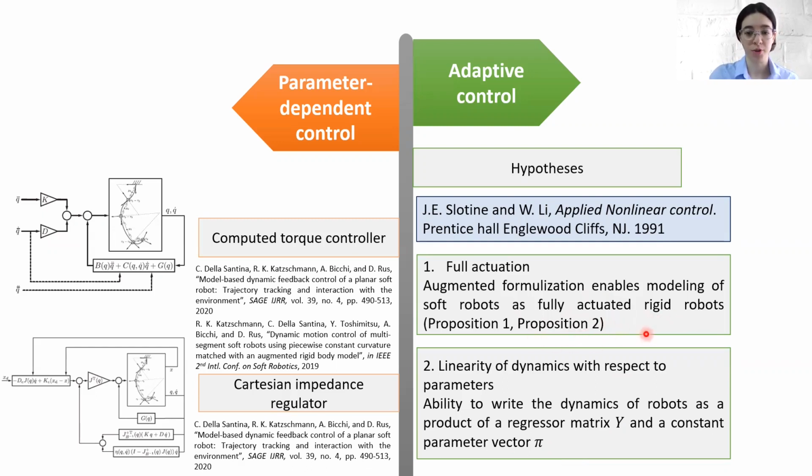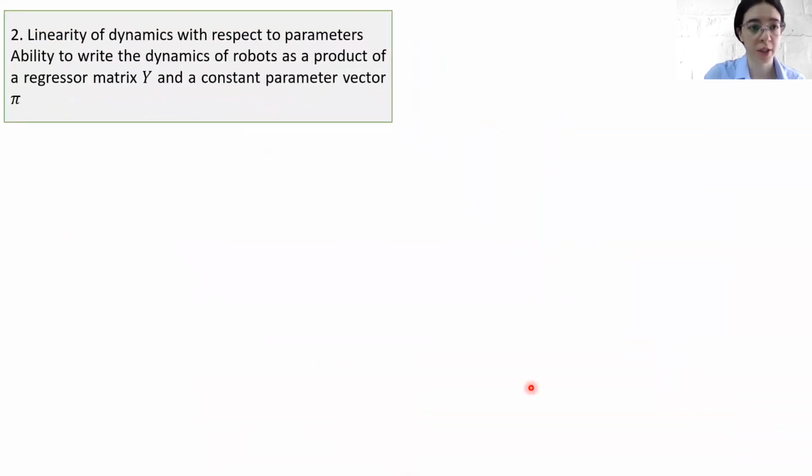The second hypothesis that has to be satisfied is that the dynamics has to be linear with respect to parameters. Or in other words, we need to have the ability to write the dynamics of robots as a product of a regressor matrix Y and a constant parameter vector P. So let's take a closer look at how to satisfy this hypothesis.